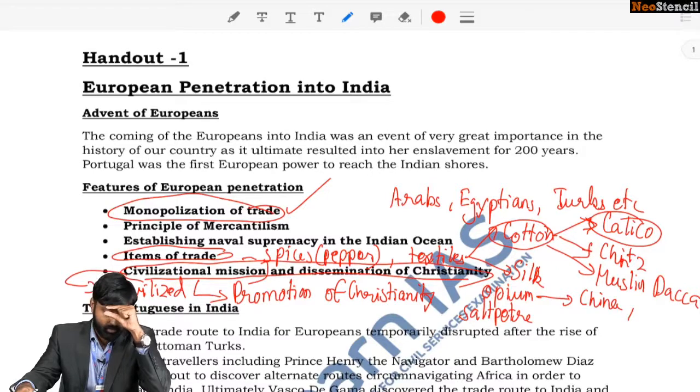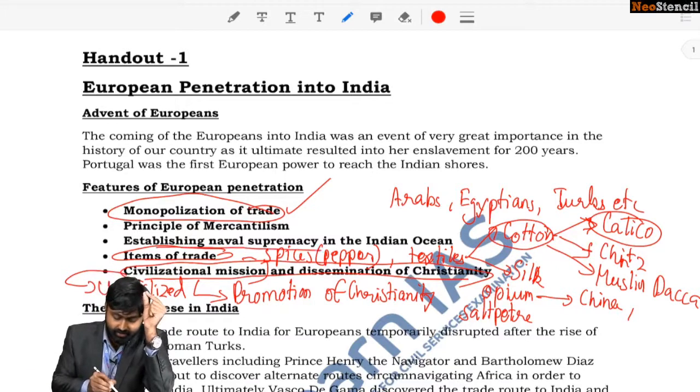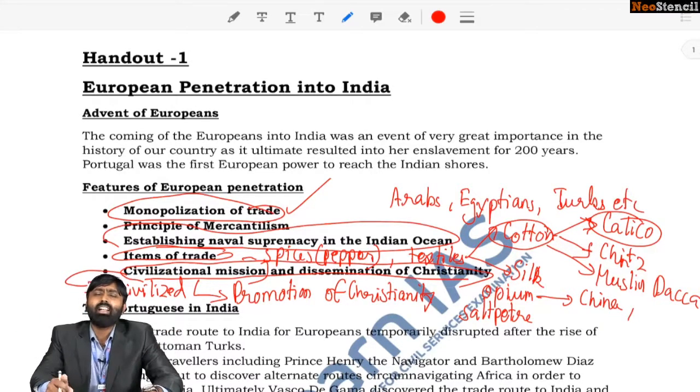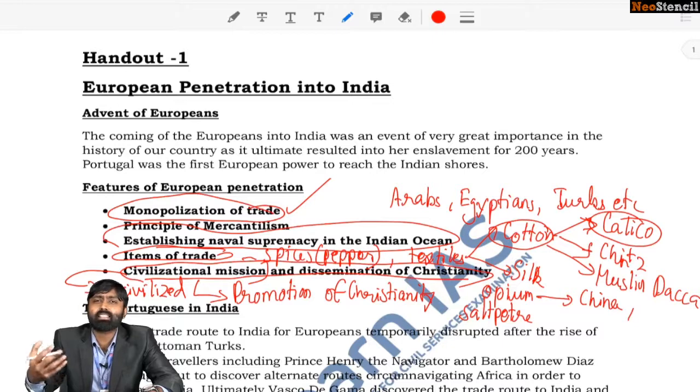So their monopoly was actually forced on the Asians. That is, they established their naval supremacy in the Indian Ocean. They had a much superior navy when compared to any Asian power. That is why they managed to go on their colonial ventures. Okay, so this is something that you must understand. They enforced their will on the country. In the process, they eliminated the earlier competitors such as the Arabs and the Turks. They basically drove them away.